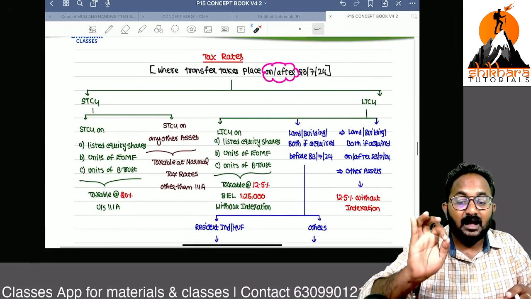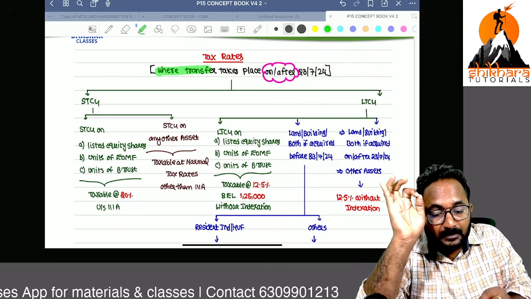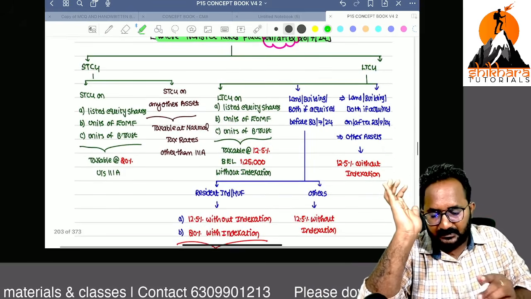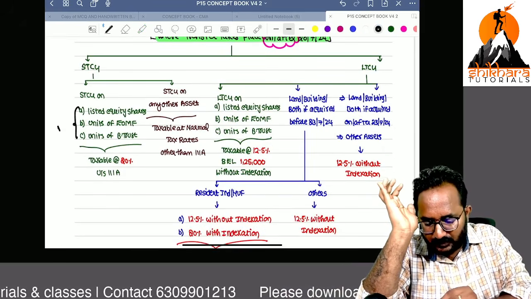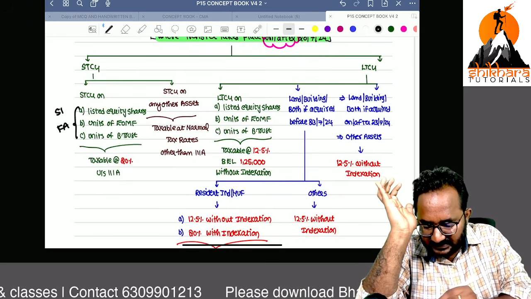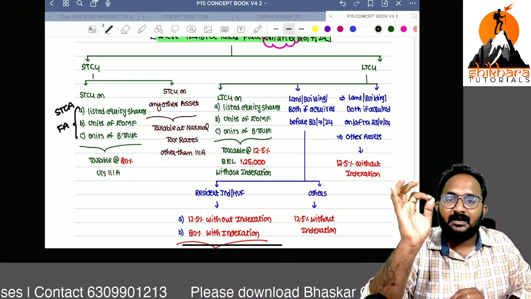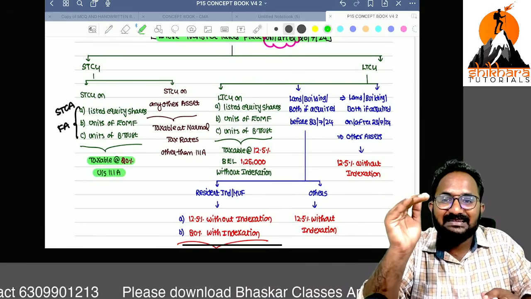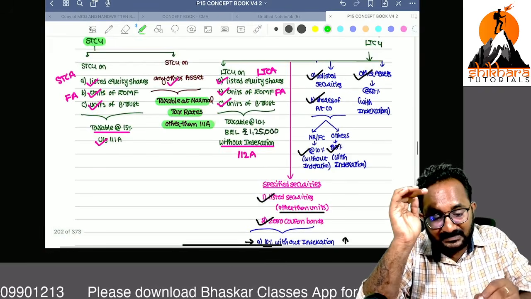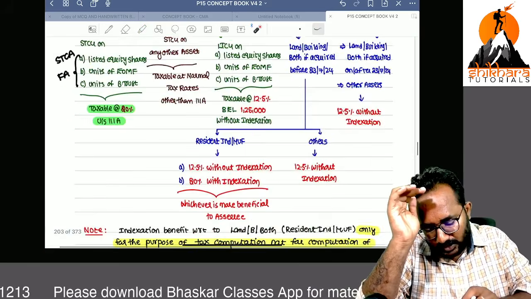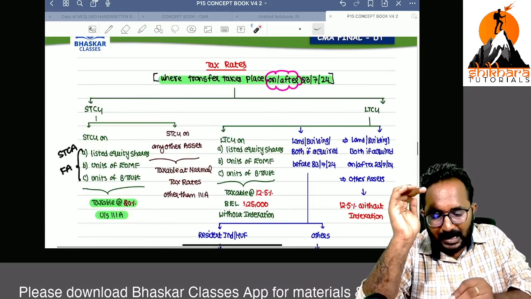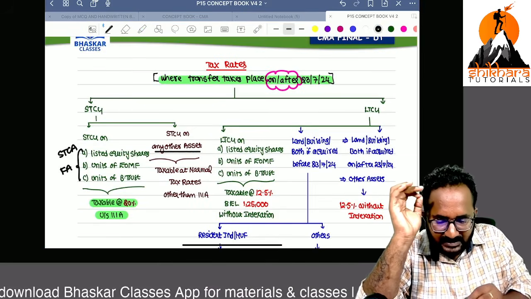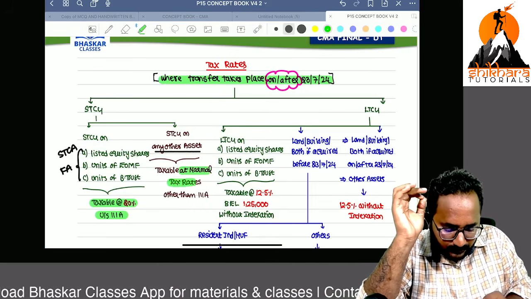So what is the position if the transfer takes place on or after this date? These three financial assets, if they are short-term capital assets, are taxable under 111A, but now the rate increased from 15 to how much? 20. For other capital assets, normal tax rates only, there is no change in this.